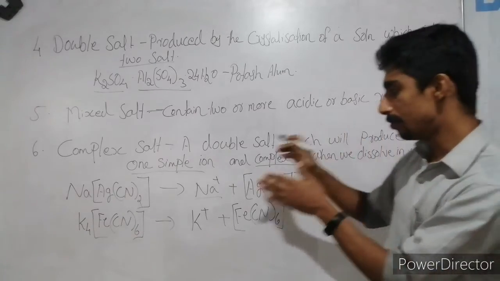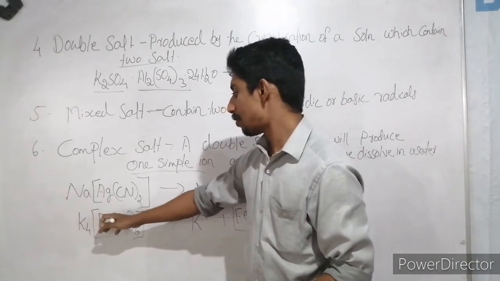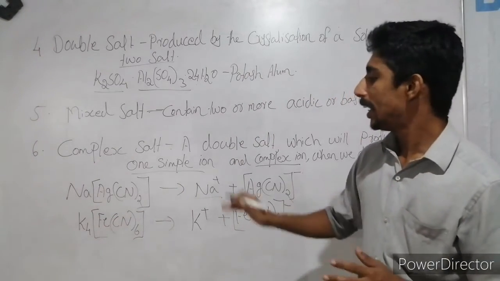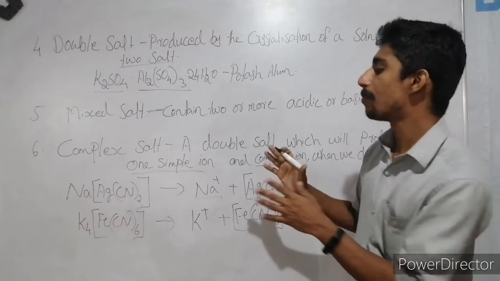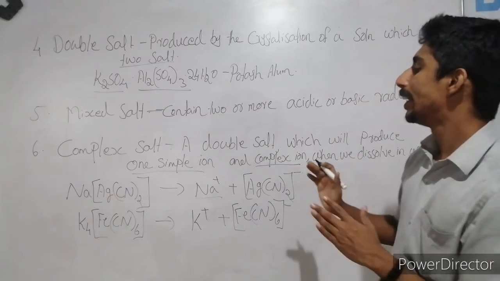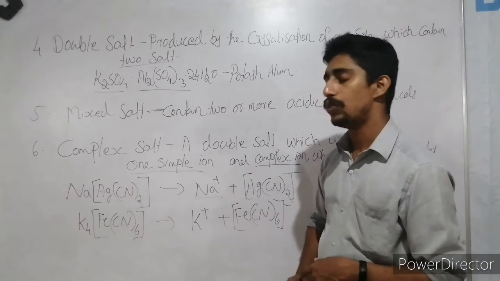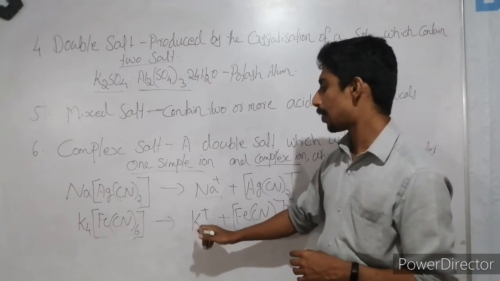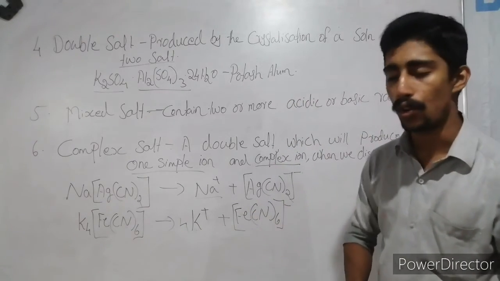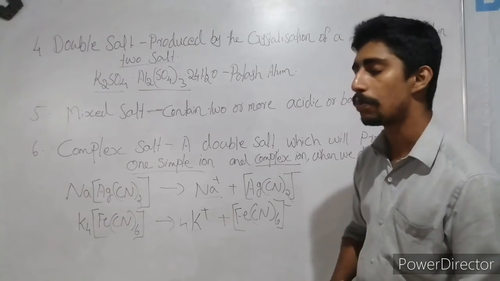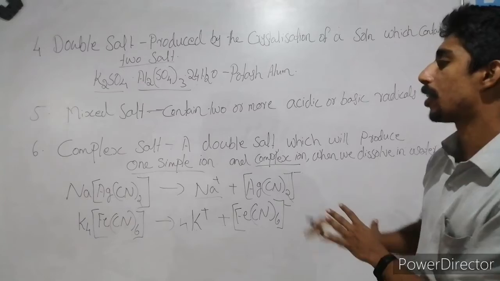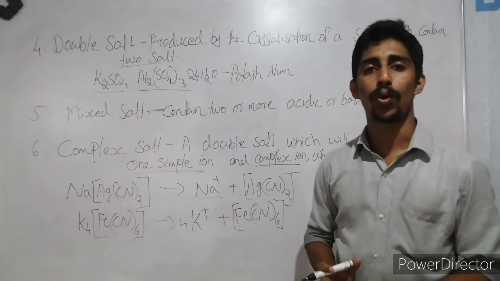In the same way, potassium ferrocyanide, K4Fe(CN)6. Here also you can see that when we dissolve potassium ferrocyanide in water, it will dissociate as K plus and the ferrocyanide ion, Fe(CN)6 4 minus. So this kind of salt is known as complex salt.